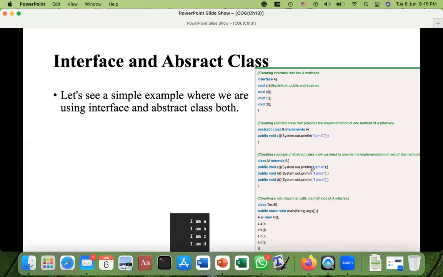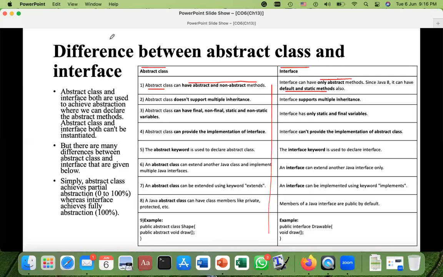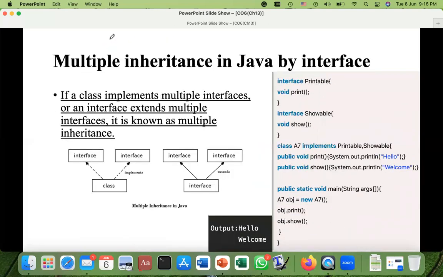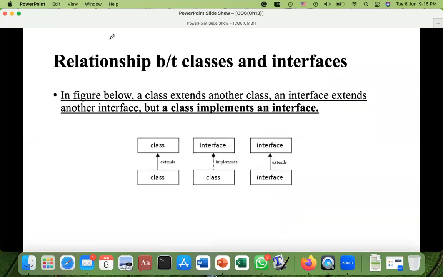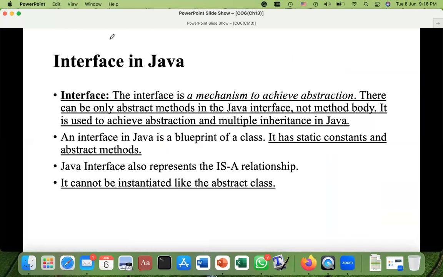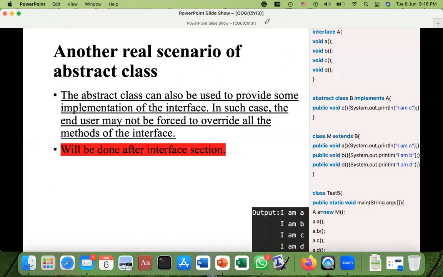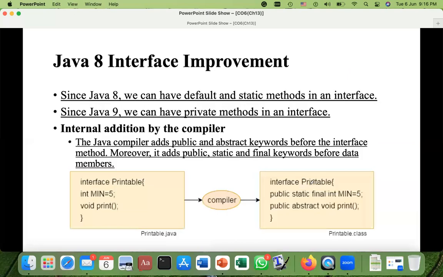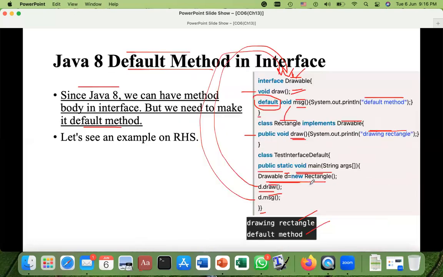Now moving on. Might be this is the last slide, I don't know anyhow. There was a slide behind in the lecture which we skipped at that moment, and I told you that we will do it afterward. So this was the slide. I told you that when we learn the interface, after that we will see that program, and now when you see it, it would be very easy. So okay, moving there.